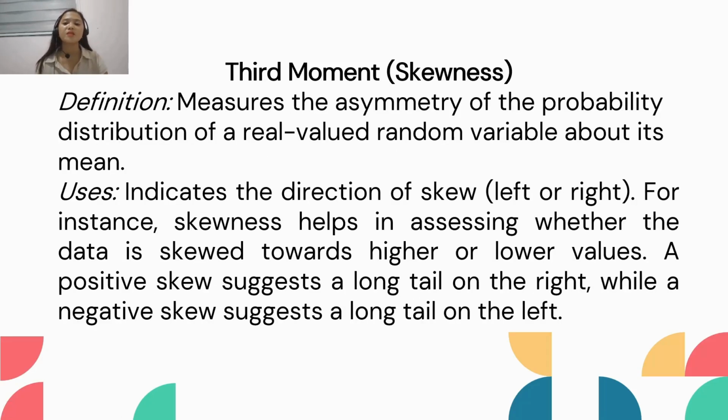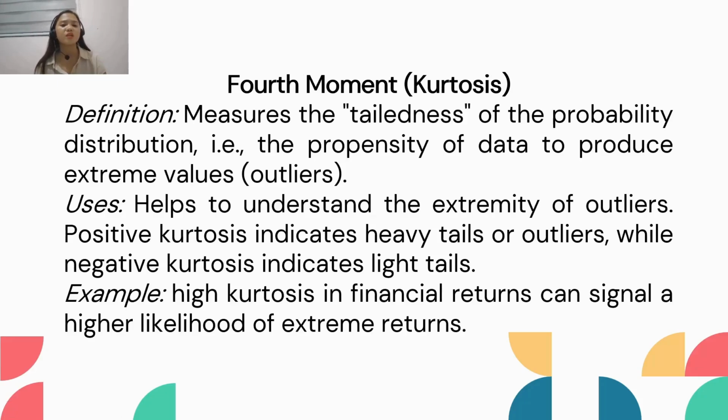Third moment, the skewness. It measures the asymmetry of the probability distribution of a real valued random variable about its mean. It indicates the direction of skew, left or right. For instance, skewness helps in assessing whether the data is skewed toward higher or lower values. A positive skew suggests a long tail on the right, while a negative skew suggests a long tail on the left.